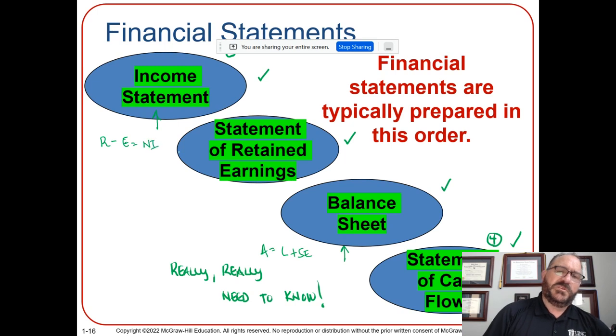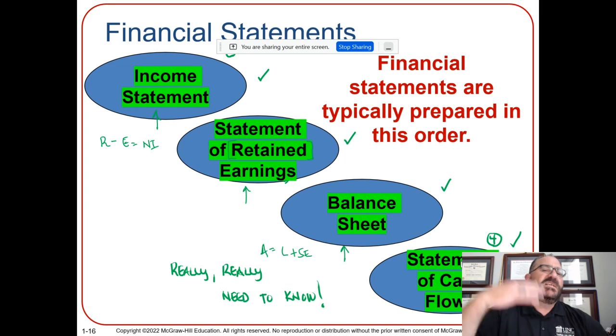Now we're going to talk about two more, the statement of retained earnings. So what's that going to be about? Remember, we just talked about retained earnings. This is going to tell us what happens with them. And then the statement of cash flows. So they're done in this order, okay? And we're going to come back here and we're going to discuss each and every one of them.